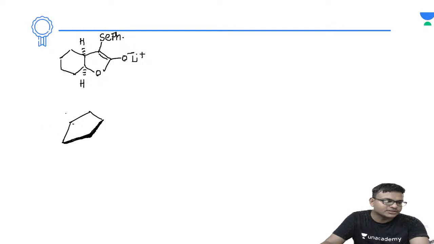This side is towards you. At the same time, we can write down this part as a 1 2 3 4 5 yes. So this is actually remaining present like this. अगर इस तरीके से molecule present होगा तो आप बताओ, in this particular scenario which of the side do you think is less sterically hindered site? आपको क्या लग रहा है कौन सा साइड less sterically hindered site है?